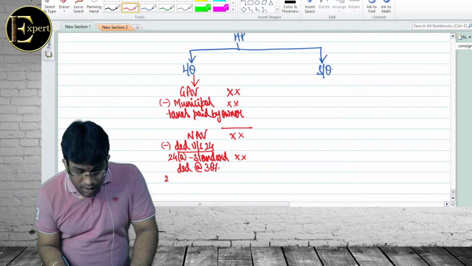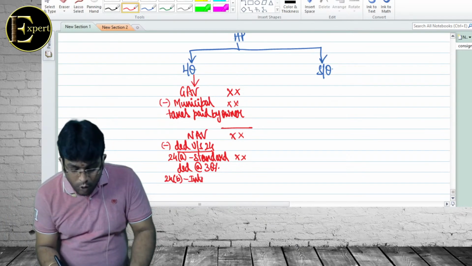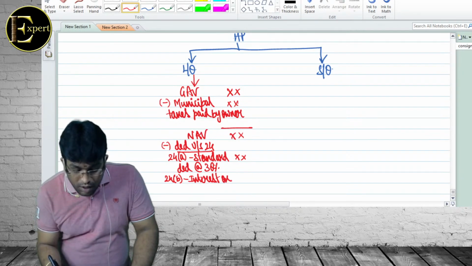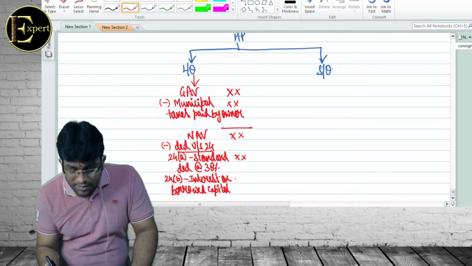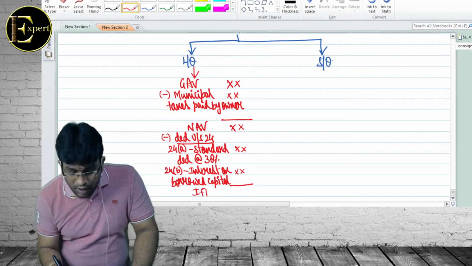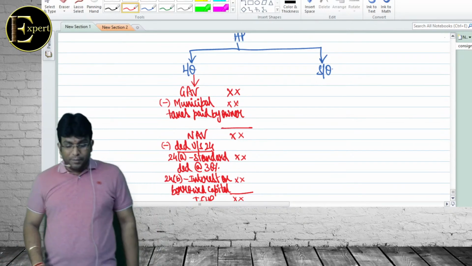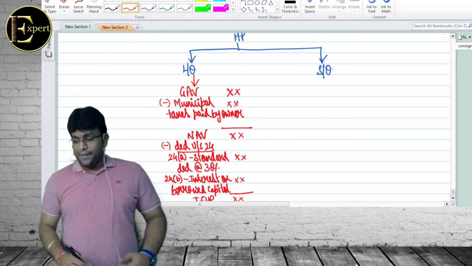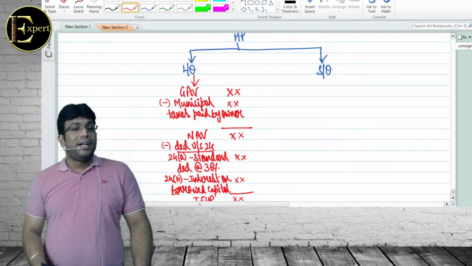Then, the most important point, 24B, interest on borrowed capital. And there is a lot of concept in that. The balance we get is called income from house property. Okay, what was the starting point? GAV. Less what? Municipal taxes paid by owner. Then what we get? NAV.